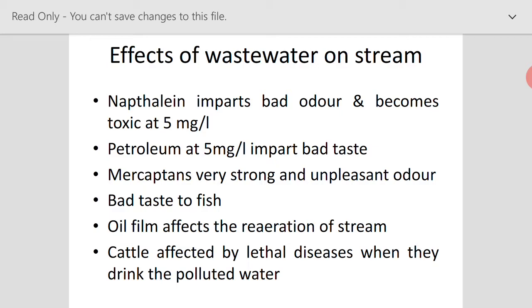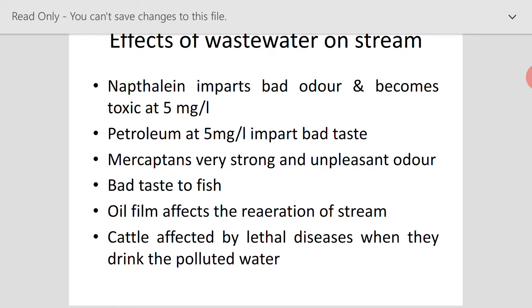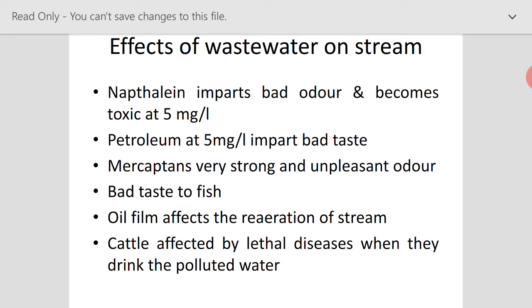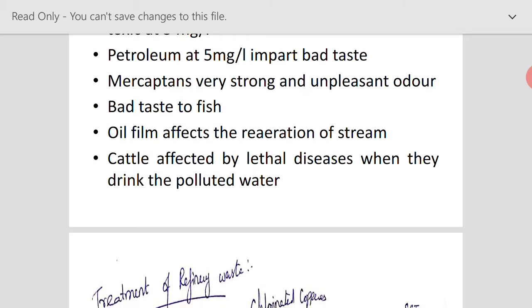So that is why this oil film is a very serious effect if we discharge it into the stream. Apart from this, if cattle consume such polluted water, they will also be affected by lethal diseases. And we never prefer a stream with an oil film for any recreational uses like boating or swimming. So these are the various effects of your wastewater when it is disposed of into the stream.